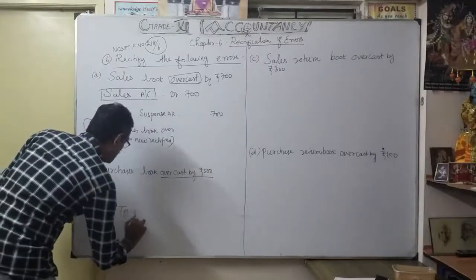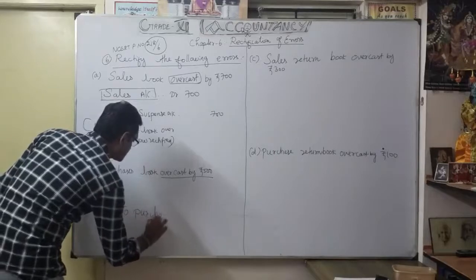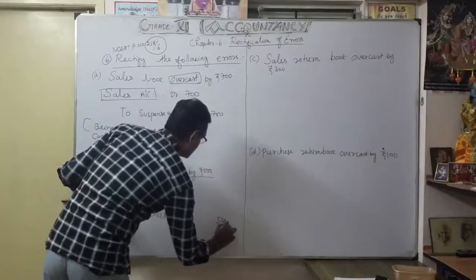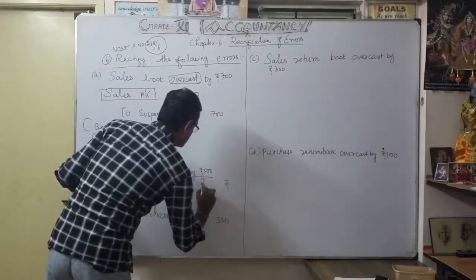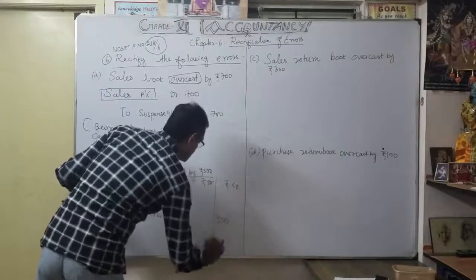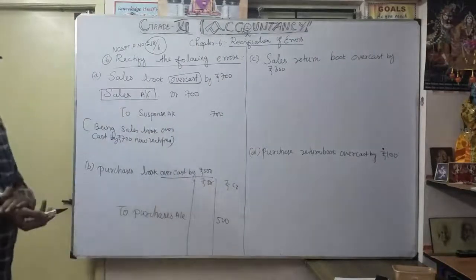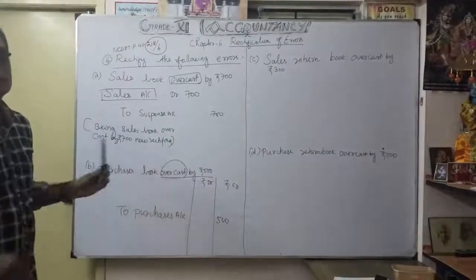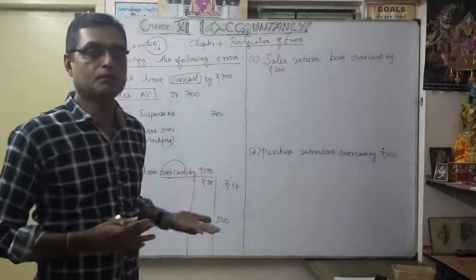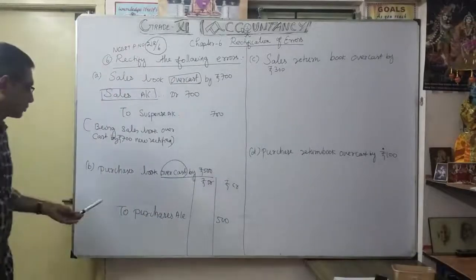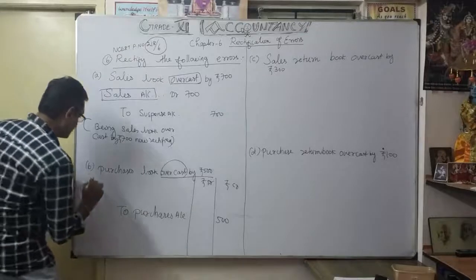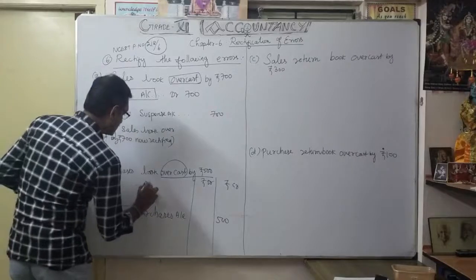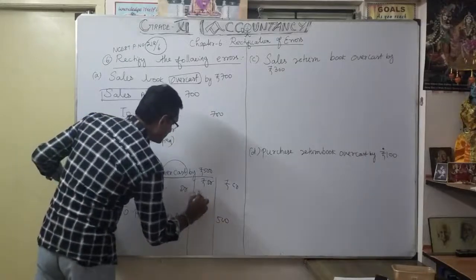To remove the overcast of 500, which was usually a debit to purchases, I am now going to credit purchases account by 500. So on the other side I have to write suspense account 500.